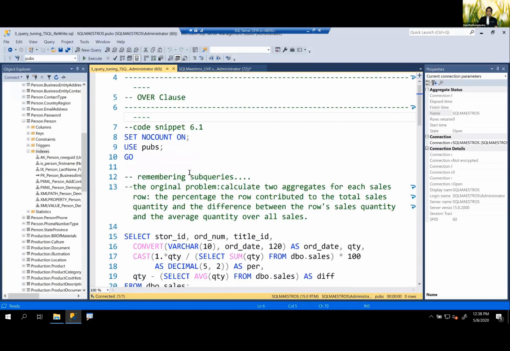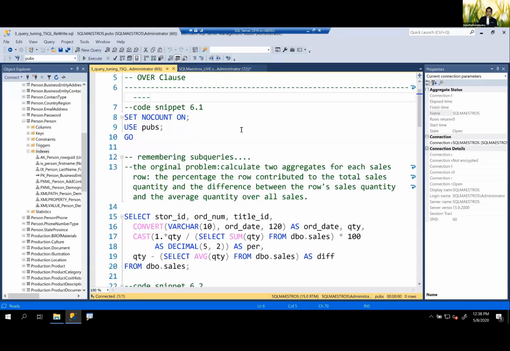All right. Now, the community keeps asking Microsoft to add new T-SQL enhancements all the time, right? And Microsoft believes that you're going to use them. But in reality, I have seen developers not really leveraging all the new enhancements that are being made. So I am going to show you one example here.